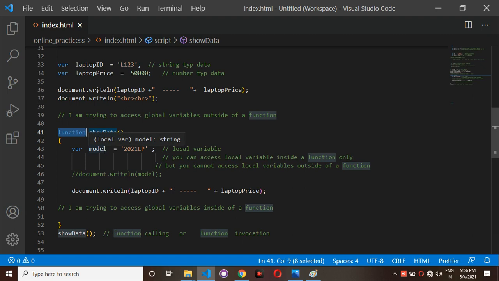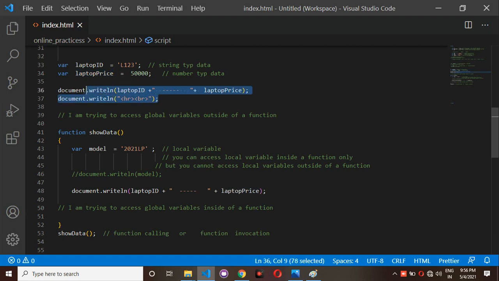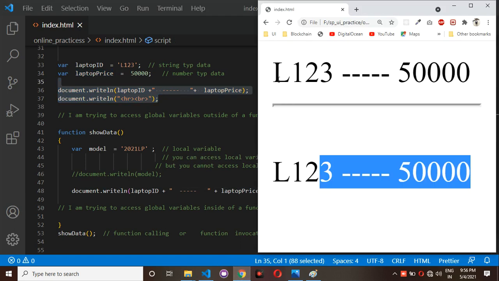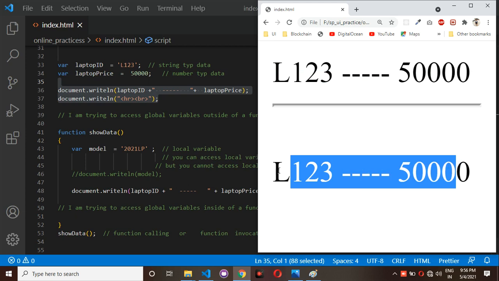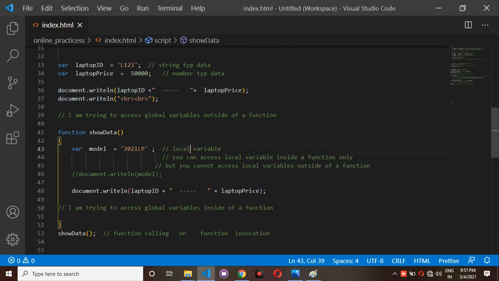For example, here I have laptop ID and laptop price, both are global variables. So I can access global variables anywhere in the program. There are no restrictions. You can access the global variable inside a function as well as outside of the function. If you want, you can check. This is outside of a function and this is inside of a function, you can access it. There are no restrictions.